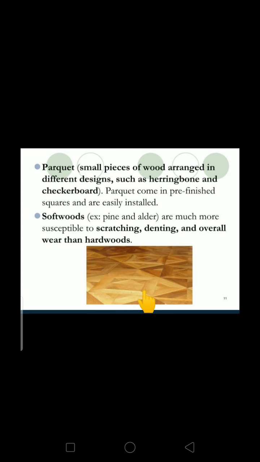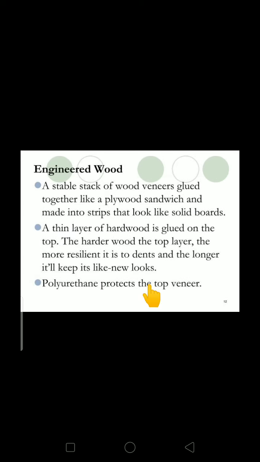Okay, then softwood, pine and alder are much more susceptible to scratching and denting and overall wear than hardwoods. Okay, so engineered wood, these are some properties of it. A stable stack of wood veneers are glued together like a plywood sandwich and are made into strips that look like solid boards. A thin layer of hardwood is glued on the top. The harder the wood in the top layer, the more resilient it is to dents, and the longer it will keep its like-new look. Polyurethane protects the top veneer. So these are some materials which we use while providing the veneer.